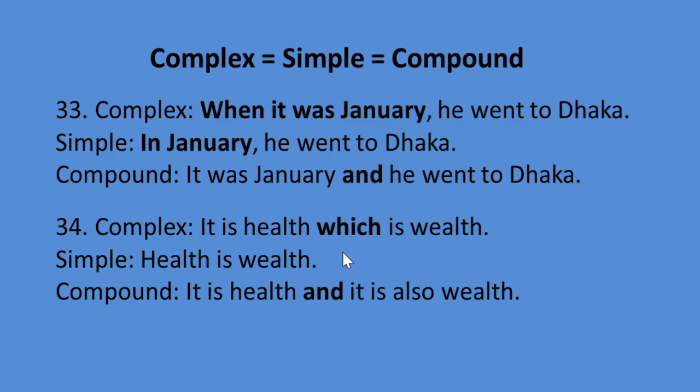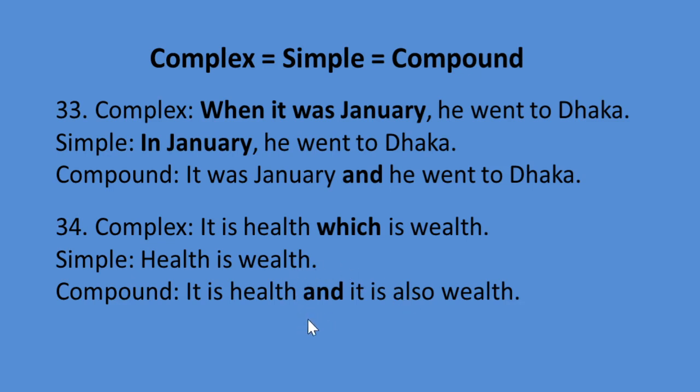If you want to make it a compound sentence, we have to omit which, and instead of wealth we have to use the subject it to make it a sentence, to make it a principal clause.